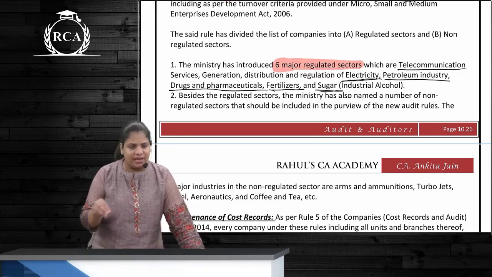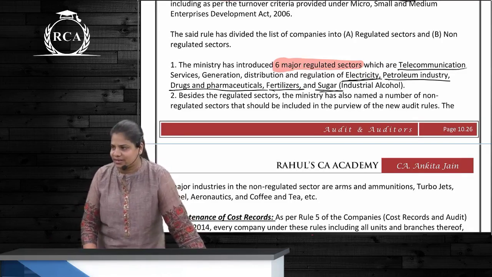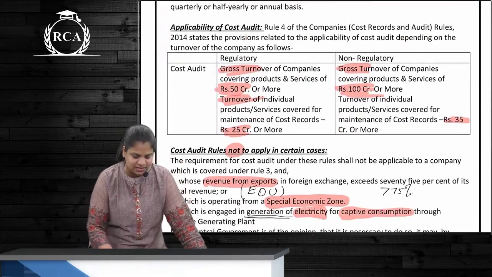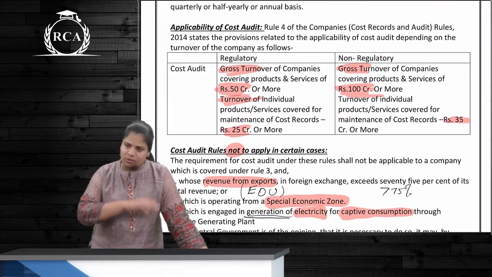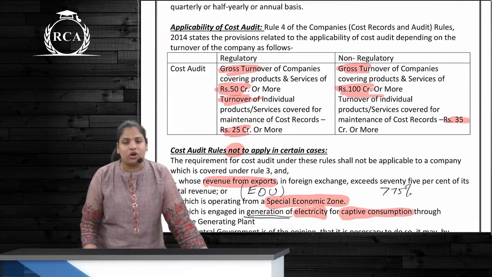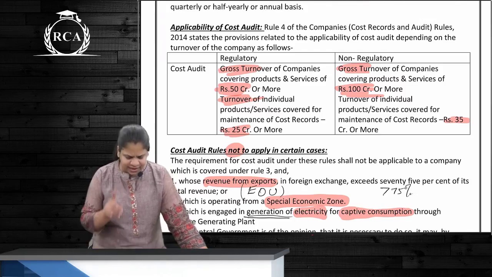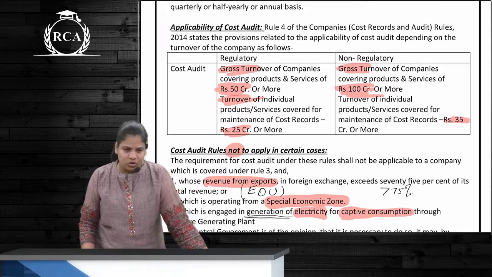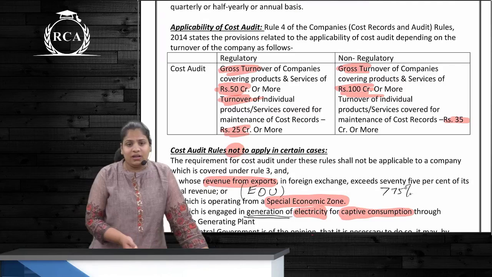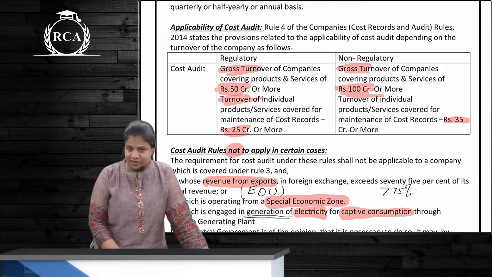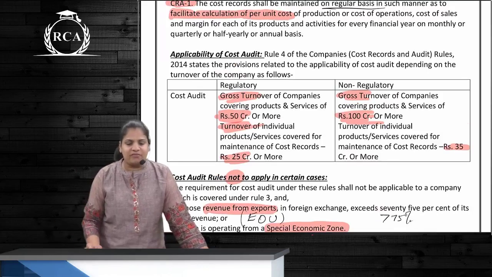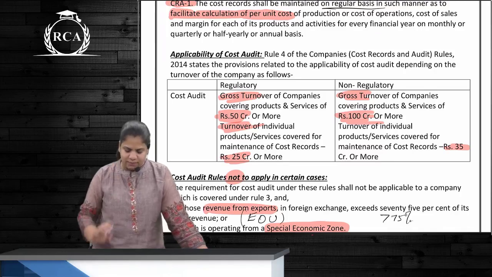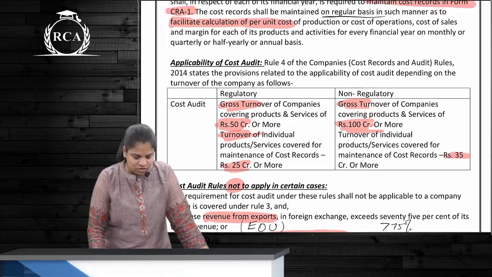If a company is falling under regulated sector, for cost audit to be applicable, 2 conditions are to be satisfied. First condition is the gross turnover, meaning overall turnover, should be how much? 50 crores or more, and individual product turnover should be how much? 25 crores or more. You remember that sugar example I had given, even petroleum things, makeup products, everything, perfect. If it is non-regulated, then when should cost audit be done? If the gross turnover is 100 or more and single product turnover is how much? 35 crores or more, correct?